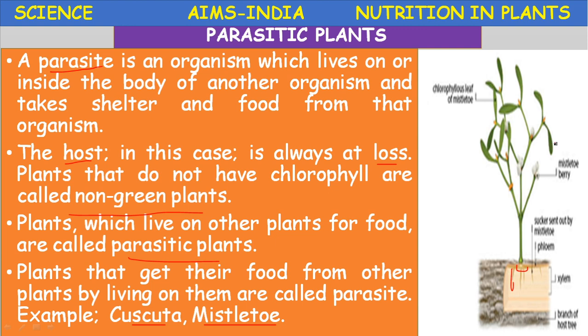Sometimes, for example, some chlorophyllous leaves are also present. The mistletoe is a partial parasite. It is not a total parasite because it undergoes photosynthesis, but partially it depends on the host for its nutritional requirement. Let us proceed.